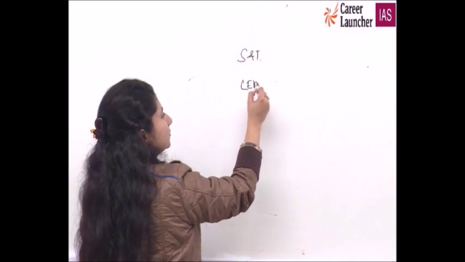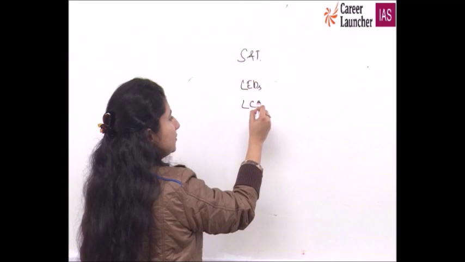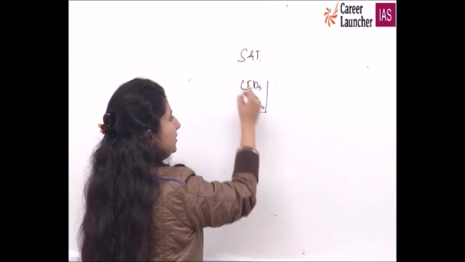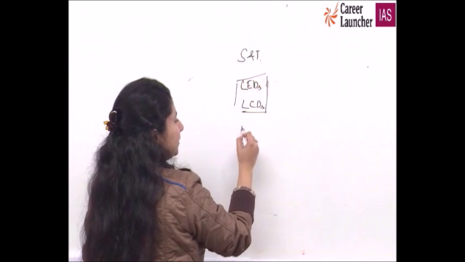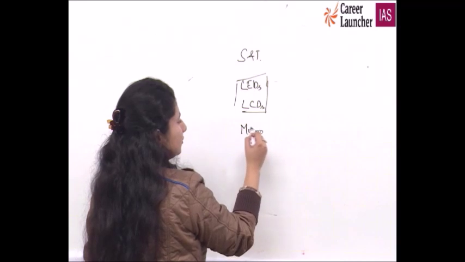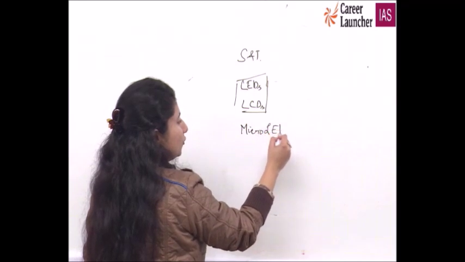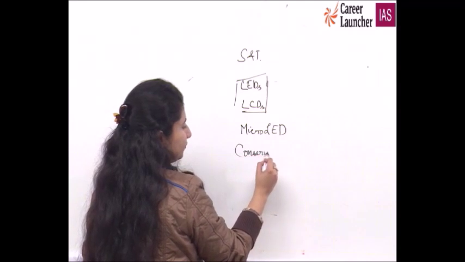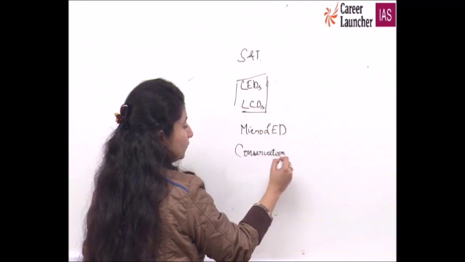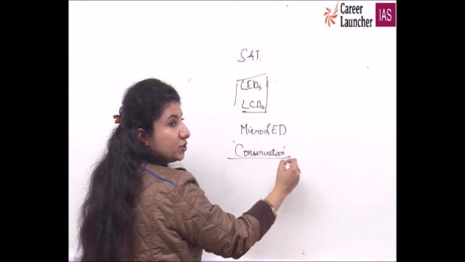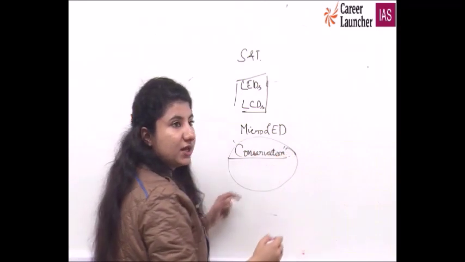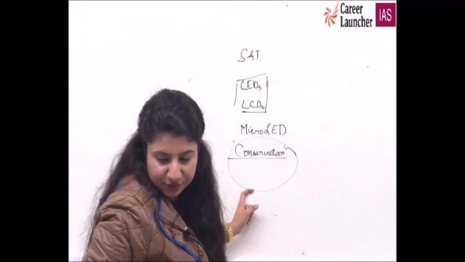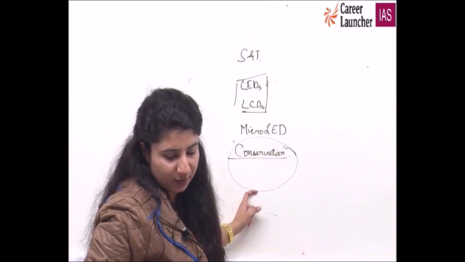LEDs, LCD, these differences, then micro LED, because we live in the age where we talk about conservation of resources. Anything which will conserve electricity energy is important for us to see, right?